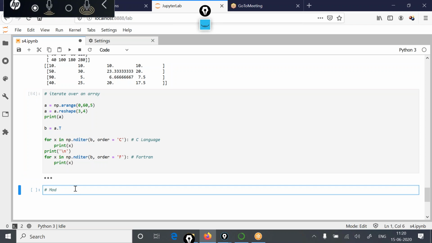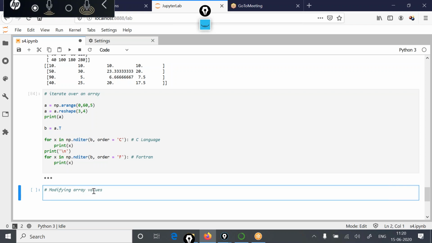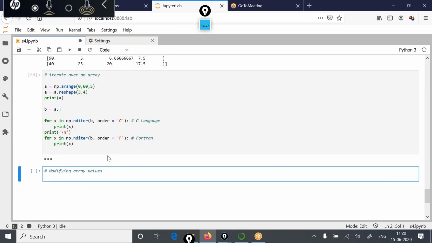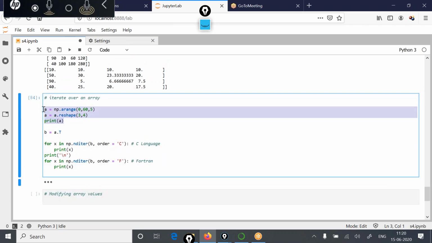Then, modifying array values. You can modify array values, so this thing also we will see. We will consider this array itself.